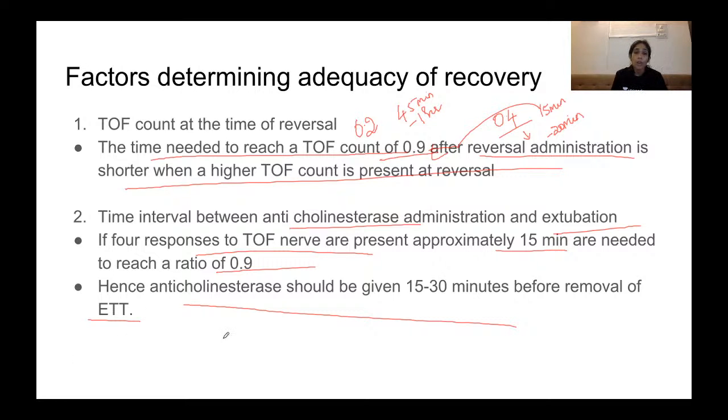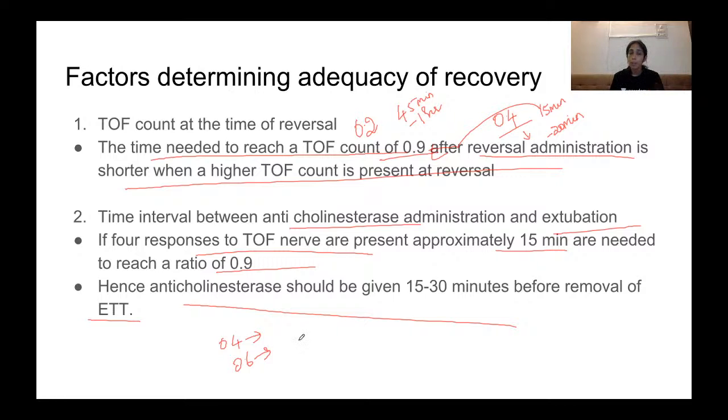So at a TOF count of 0.4, generally the patient can open eyes. At a TOF count of 0.6, the patient will be able to protrude the tongue and lift the hand, but there is an endotracheal tube present, so that does not mean that your pharyngeal and esophageal muscles have recovered. The tube is protecting the airway, so the patient can lift hand and all. The muscle power recovery is there in the peripheral muscles, but does not mean your central muscles, your diaphragm, have recovered, because the tube is in place. The tube is helping the patient breathe.